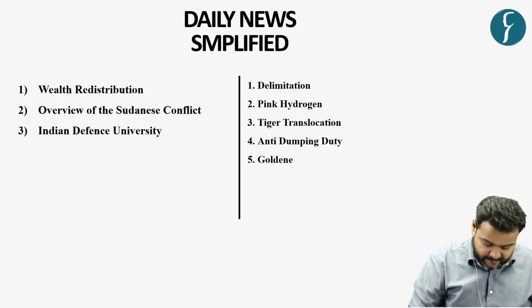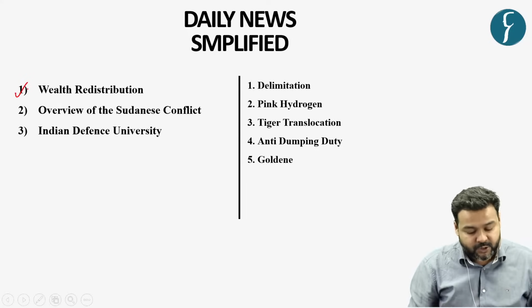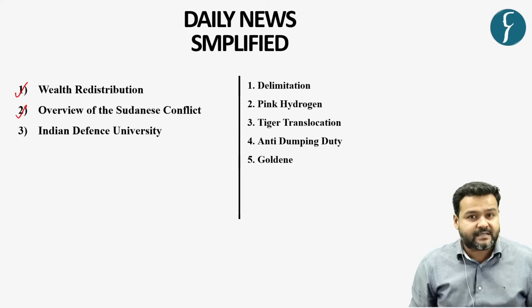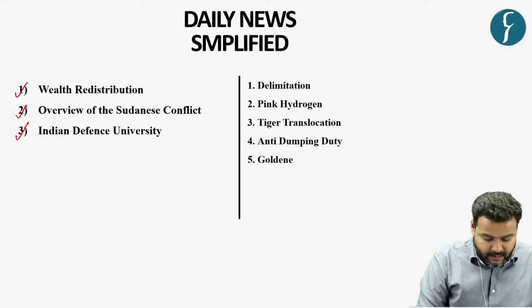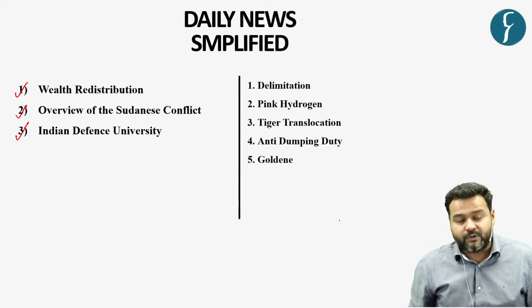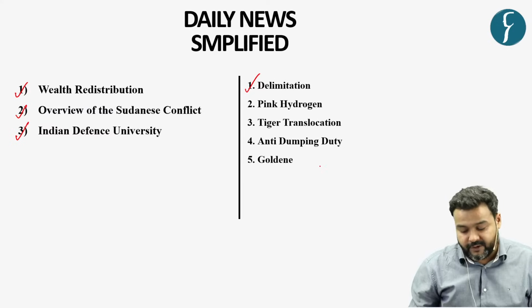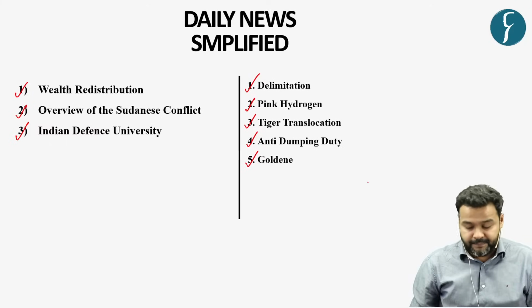For mains, we have taken up topic of wealth redistribution, then overview of Sudanese conflict from the perspective of map location. Third is the Indian Defense University. For prelims perspective, we have taken up topic of delimitation, pink hydrogen, tiger translocation, anti-dumping duty, and Goldene.